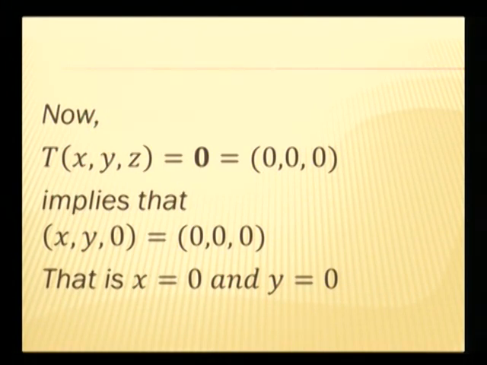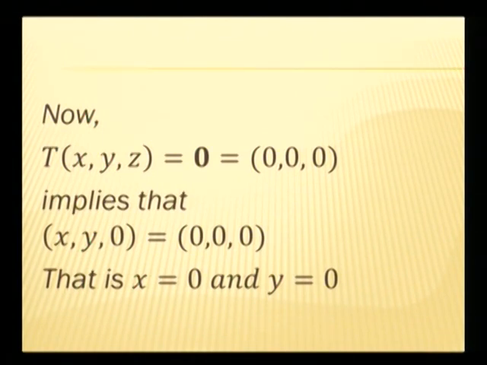And the same thing we can see from this slide also, that if we take T of (x, y, z) equal to 0, then it gives (x, y, 0) equal to 0, and comparing the two vectors we find that x equal to 0 and y equal to 0.